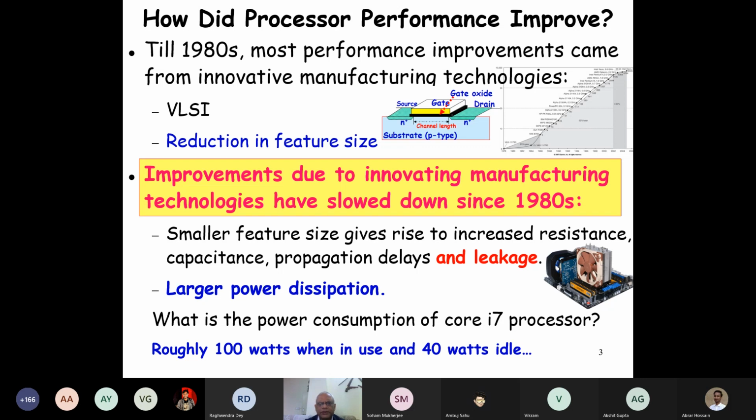Okay, Avinav, you have a question? Anybody who has a question, please feel free to interrupt, no problem. Avinav, you have a question? Yes, sir. Yeah, please. We are increasing the density of the transistors and we are measuring only the feature size. Why are we ignoring the other dimensions?